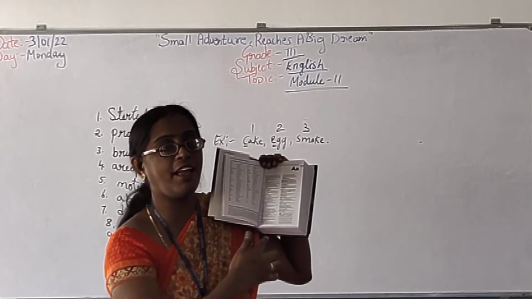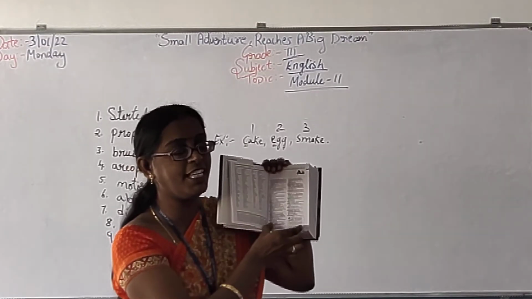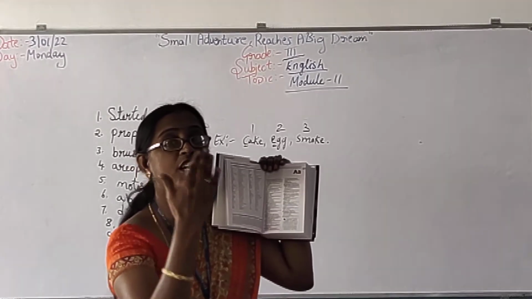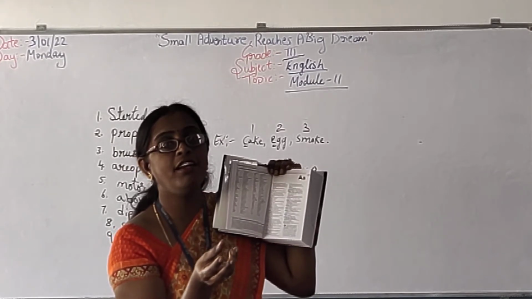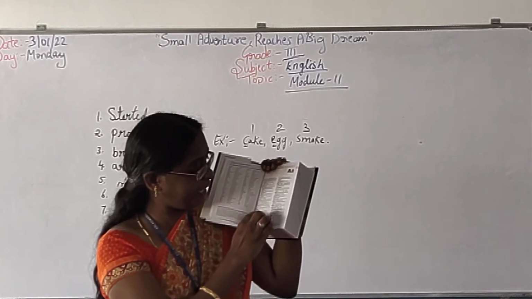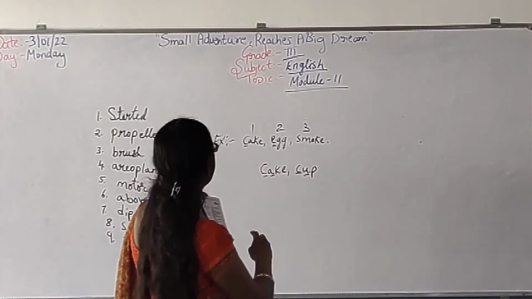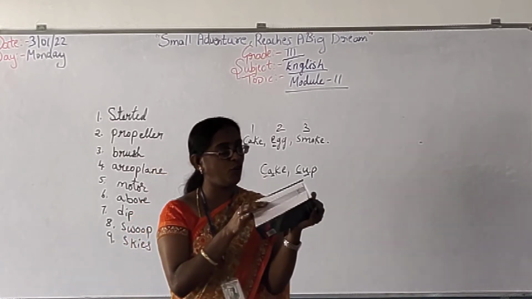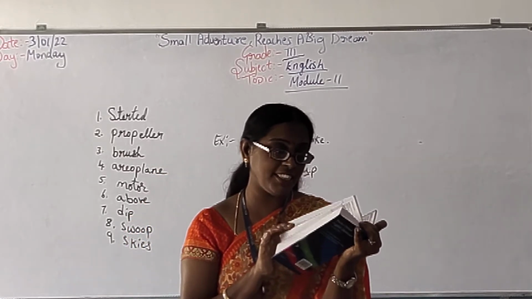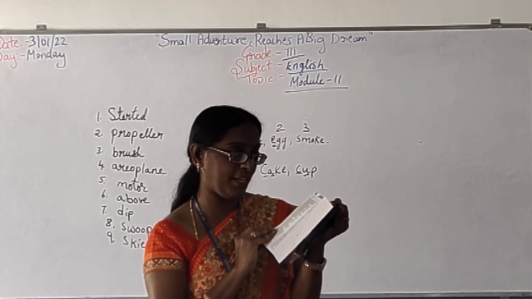Because A is there, we can find everything with A here. But we have to search for the word which you need now. Which letter, which word you need, you have to search. A means B. Example, you will search for the word egg, E-G-G, egg. So you have to turn to the E. There is E. You have to search in your dictionary.